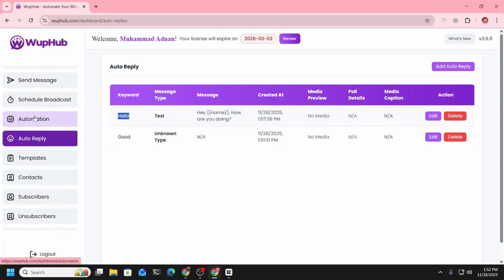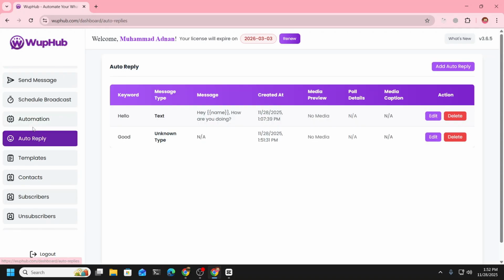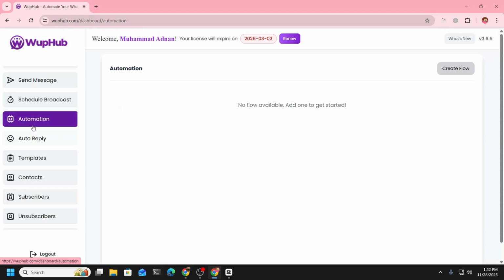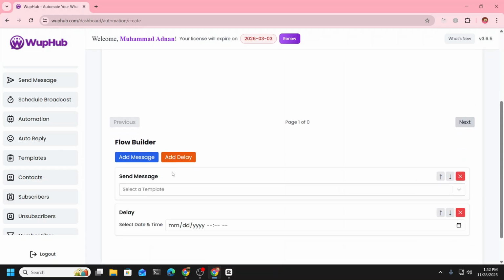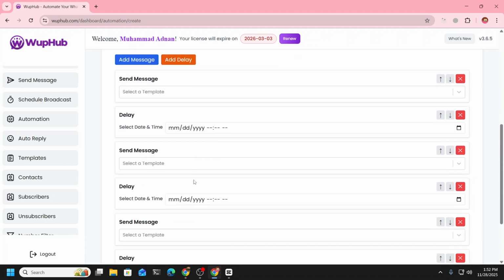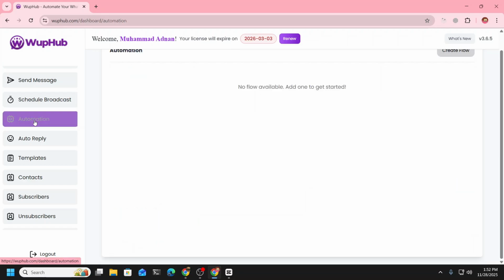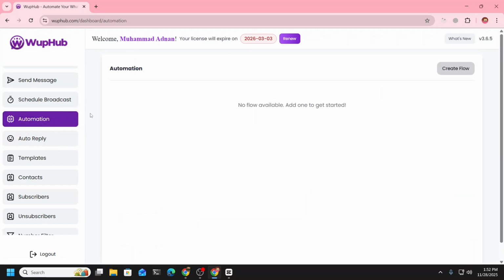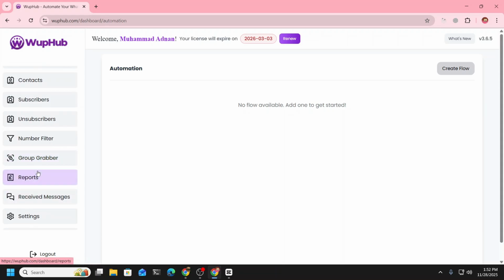And in automation, basically we're going to be creating a flow. For now, it is not the way it should be, but still you can do automation here, where you can add message, add delay, message, delay. This is basically for planning for like next month or something. The campaigns you want to plan, you can do here, but this is not the exact thing we want. We will improve it. We're going to be creating a flow out of this, but the other options are still going to be as they are, and you can use them.